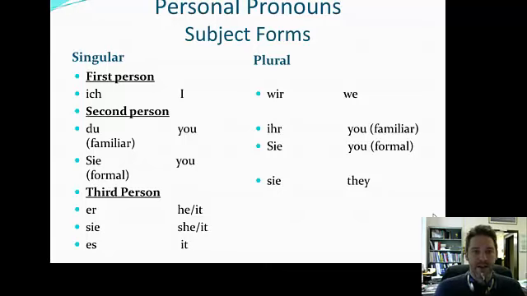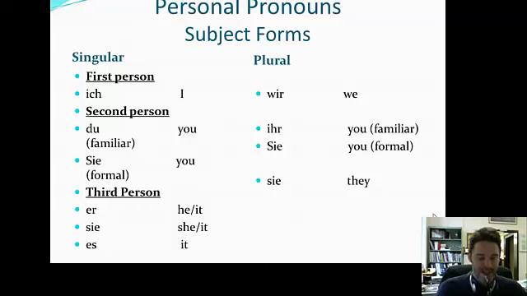Looking at some of the pronouns here, we have the singulars listed on the left. Ich, du. This is all also in your textbook. Ich and du, I and you, right? Then we have Sie. So we have two second persons there, du and Sie. The familiar du we're going to use with our friends. Best friends, close friends, family, right? Sie is more formal. This is going to be the nice elderly woman who lives next door, or your professor, or your doctor, boss, etc.